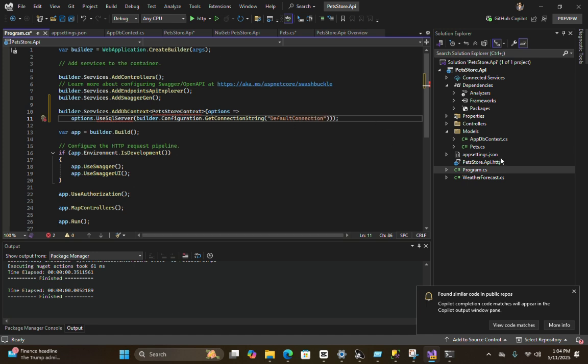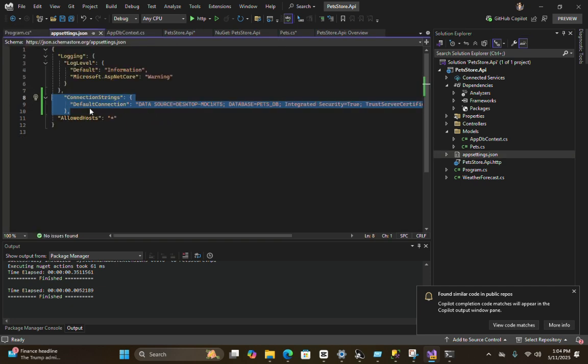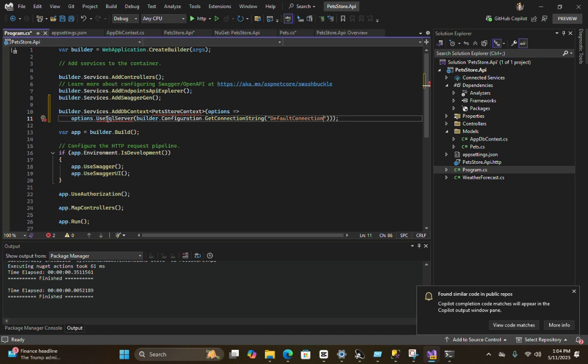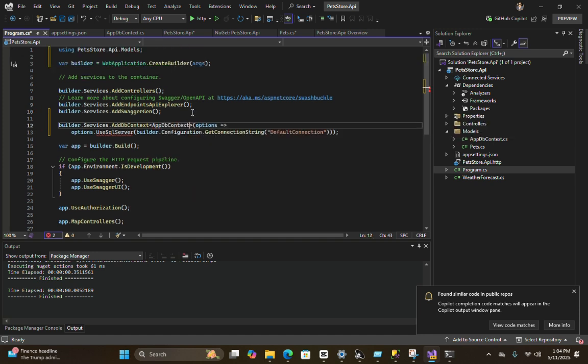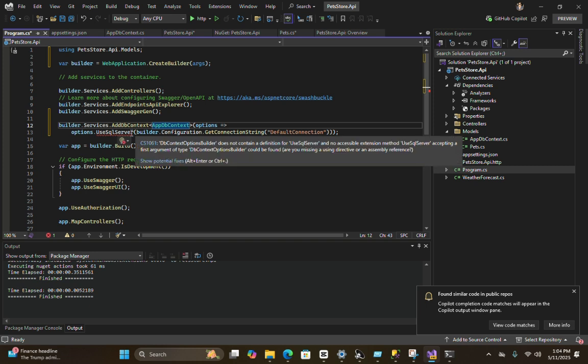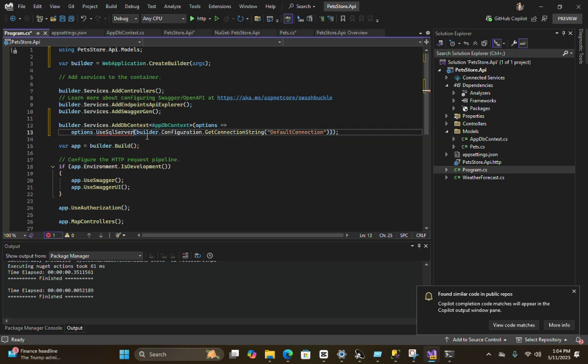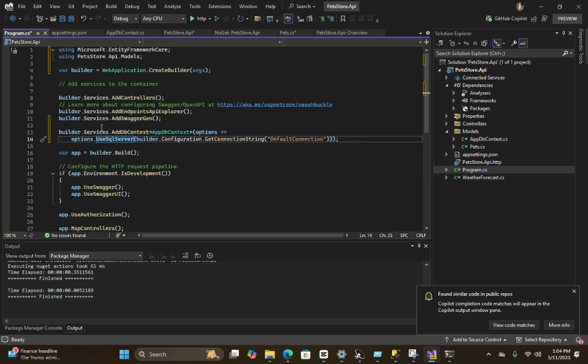I need to take the connection string from the appsettings. So DefaultConnection I have given here. So now my context is AppDbContext, right? Use SQL Server, yes, fine. The namespace will come from Entity Framework Core, right?